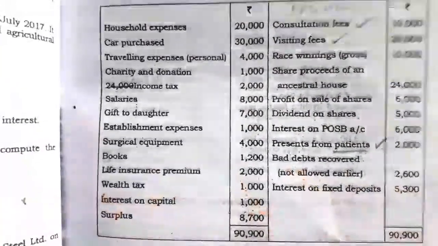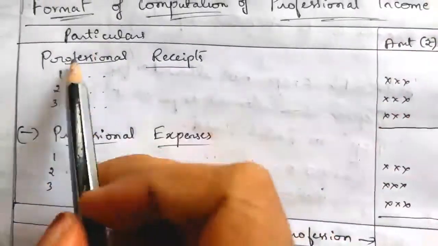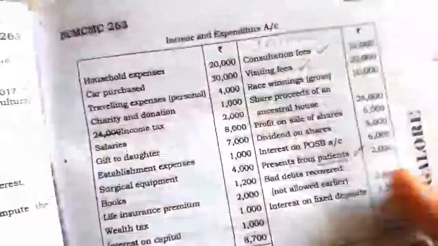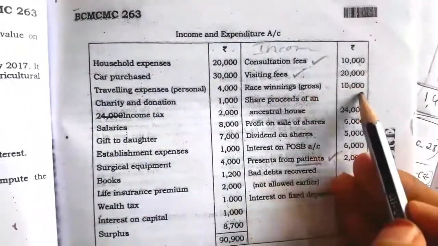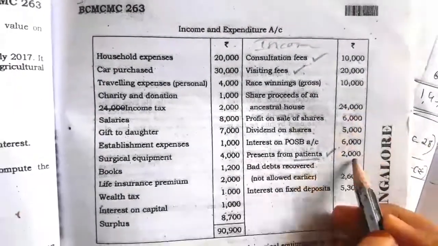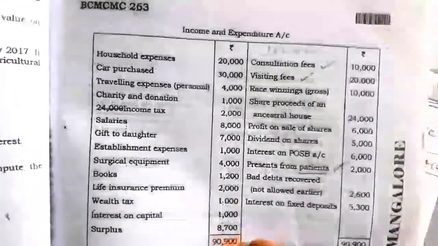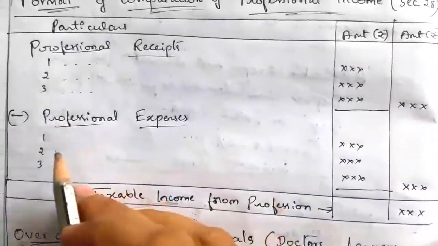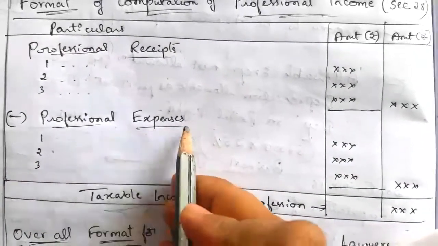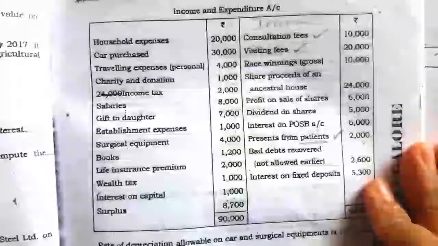So under the professional receipt head, we have to take only 3 items: consultation fees 10,000, visiting fees 20,000 and presents from patients 2,000. After that we have to total that professional receipt. Then next we have to deduct the professional expenses here. We'll see one by one the expenses relating to the profession.